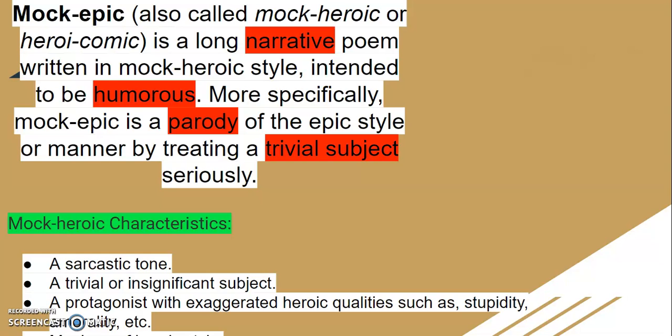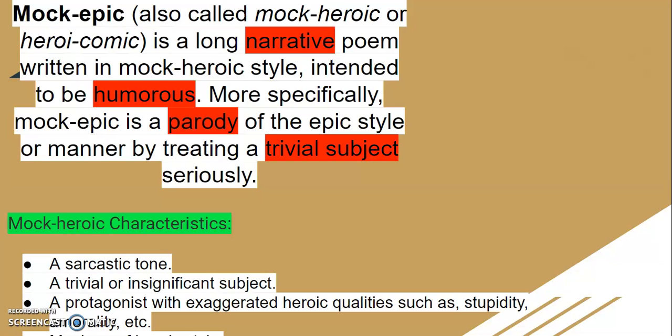So the protagonist has exaggerated heroic qualities such as stupidity, immorality, all these things. Now again, when we will discuss the poem Rape of the Lock, you can understand better. But you can see there are examples of exaggerations. That means all those heroic qualities that we can find in an epic are applied to a trivial subject.